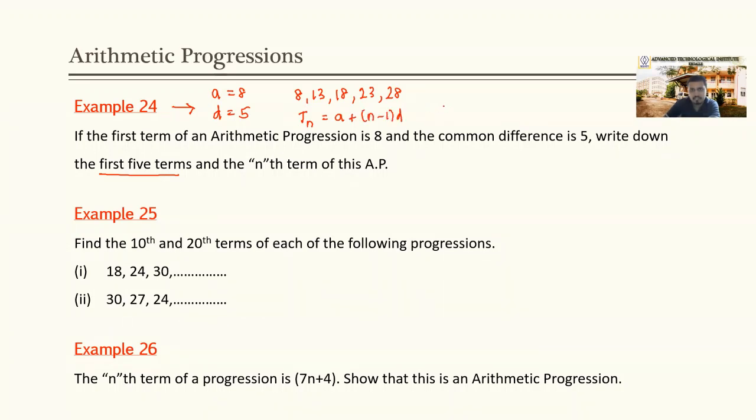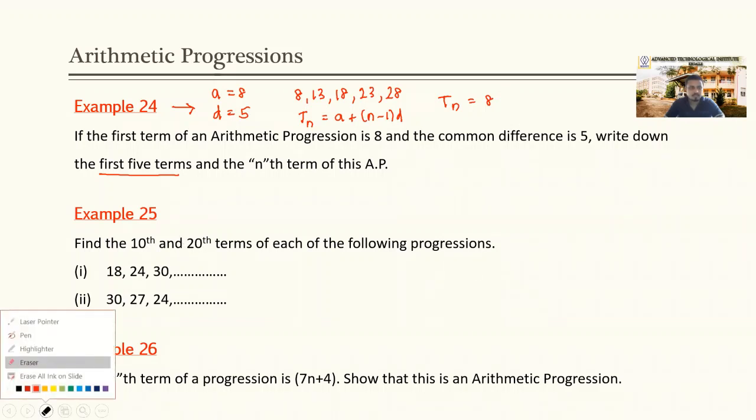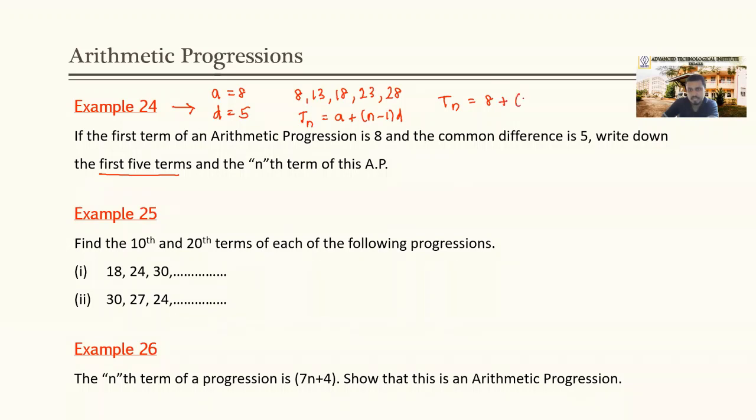If we rewrite the same here, Tn equals the value of a, 8, plus n minus 1 into the value of d, which is 5. You can simplify, but this will be enough for this one, right?